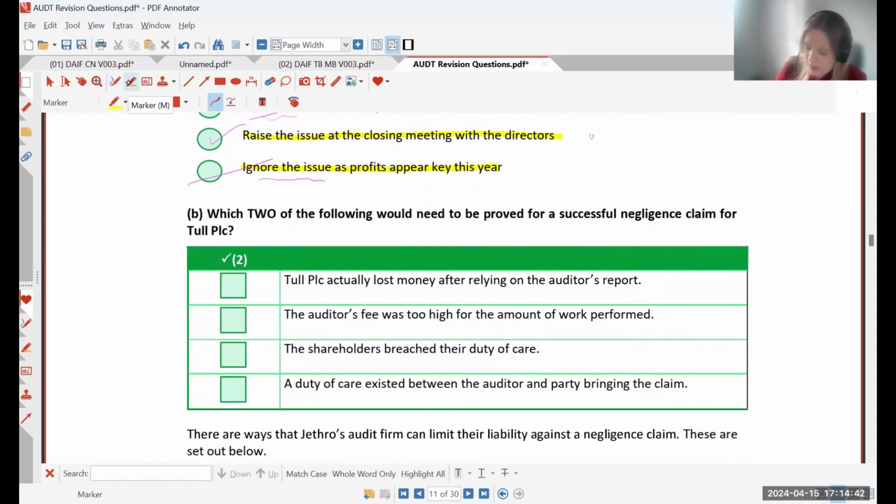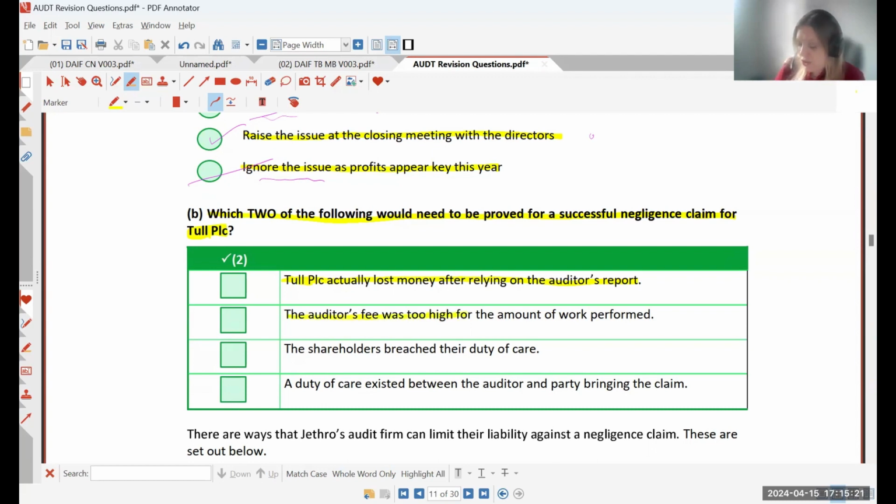So part B then, which two of the following would need to be proved for a successful negligence claim for Tool PLC? So it's two of the following. Tool PLC actually lost money after relying on the auditor's report. That seems like that would be a good reason for Tool PLC to sue their auditors for negligence. Let's have a look though.